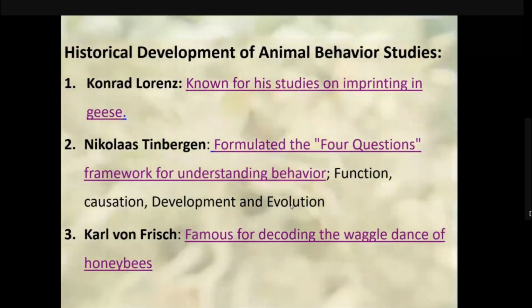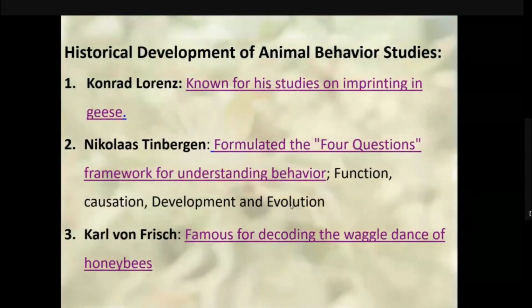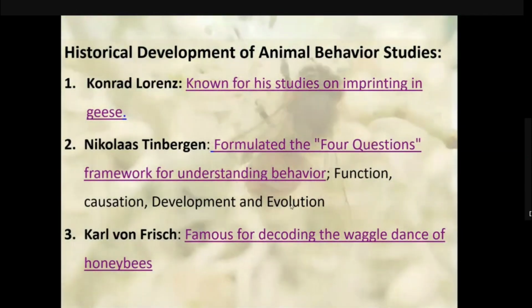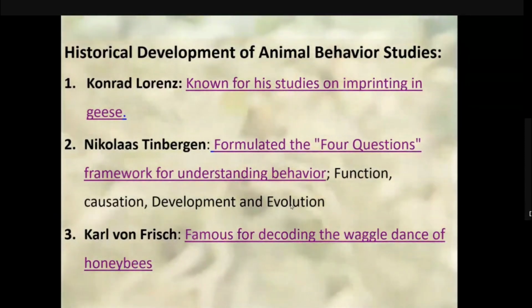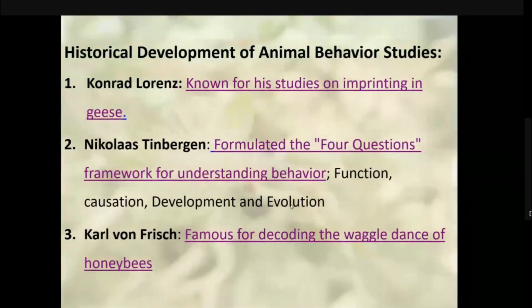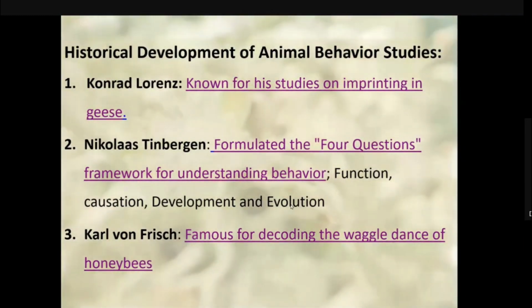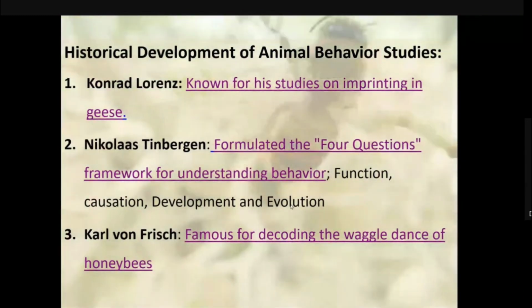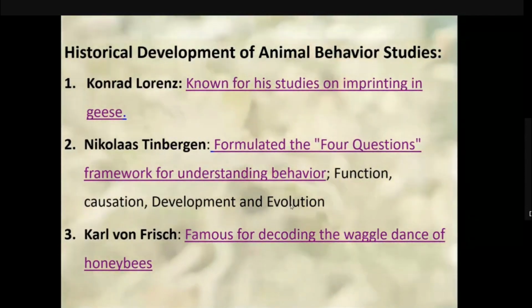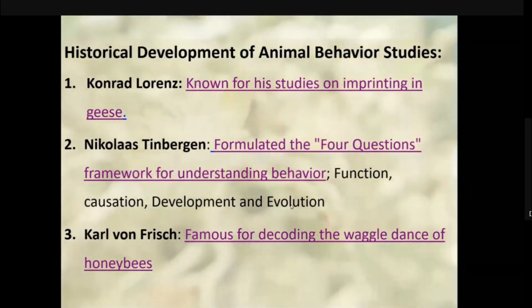And the third question, development: how a behavior develops over time. Development considers how a behavior develops over an individual's lifetime, influenced by genetic predisposition and learning, like how young birds learn to sing.